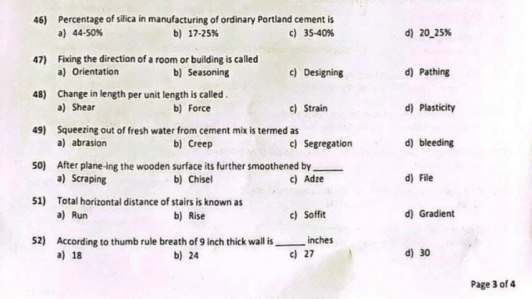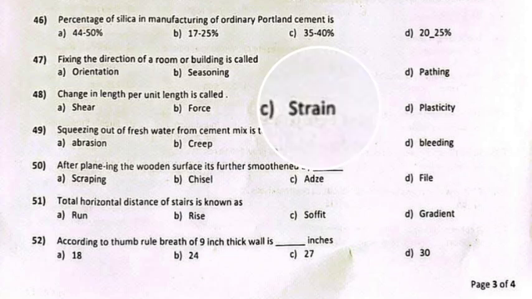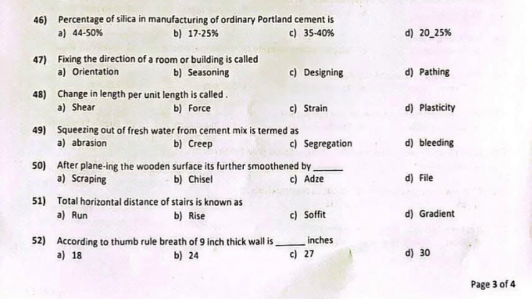Question 47. Fixing the direction of a room or building is called. Answer: A. Orientation. Question 48. Change in length per unit length is called. Answer: C. Strain. Question 49. Squeezing out of free water from cement mix is termed as. Answer: D. Bleeding. Question 50. After planing the wooden surface, it is further smoothened by. Answer: D. File.